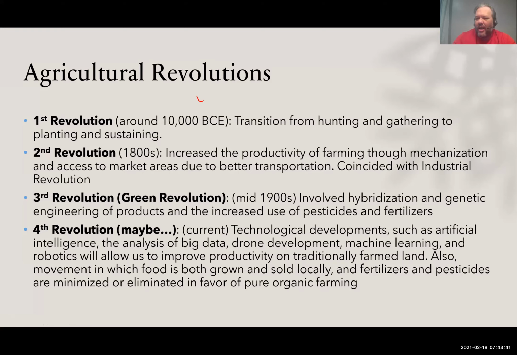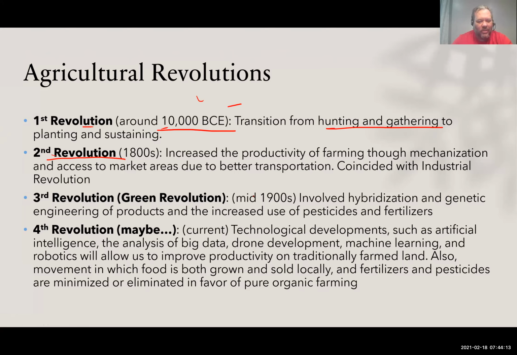Technical issues. So, our first agricultural revolution, this is when we actually started settling down in communities. This is around 10,000 BCE. We go from hunting and gathering to planting and sustaining and generally staying in one spot. The second agricultural revolution, this is our next unit, coincides with the Industrial Revolution. This is when we start using mechanization, all those machines that were invented.